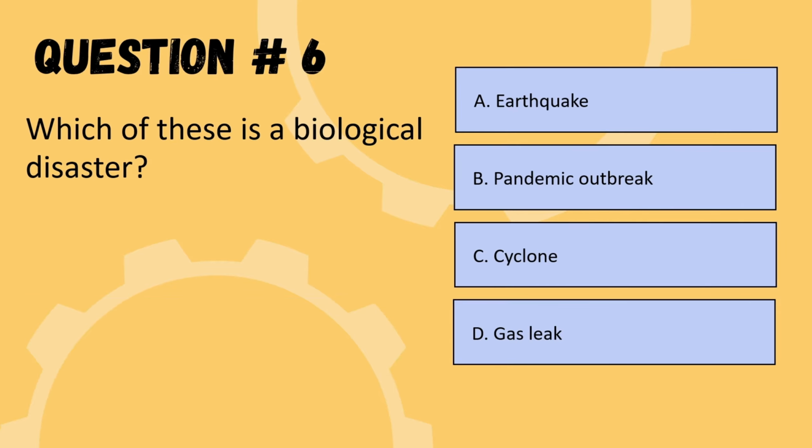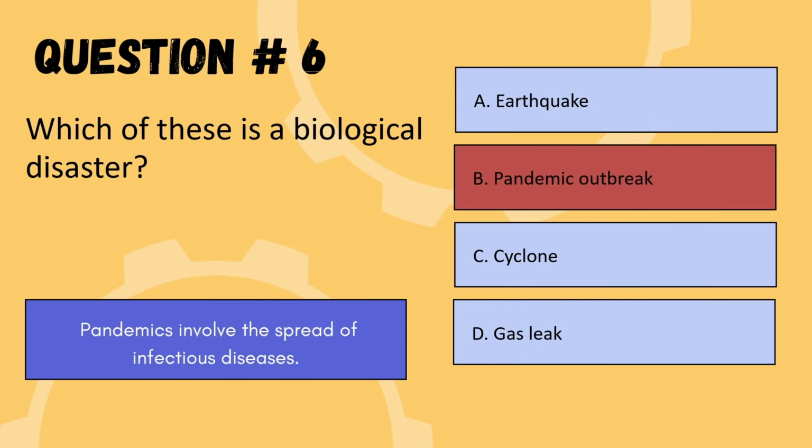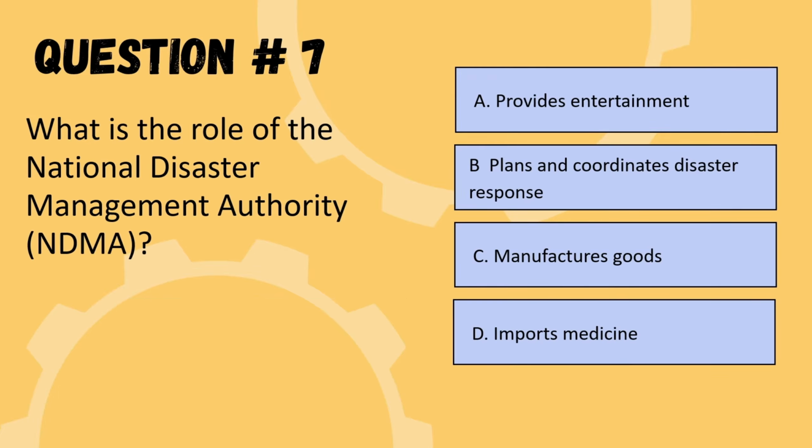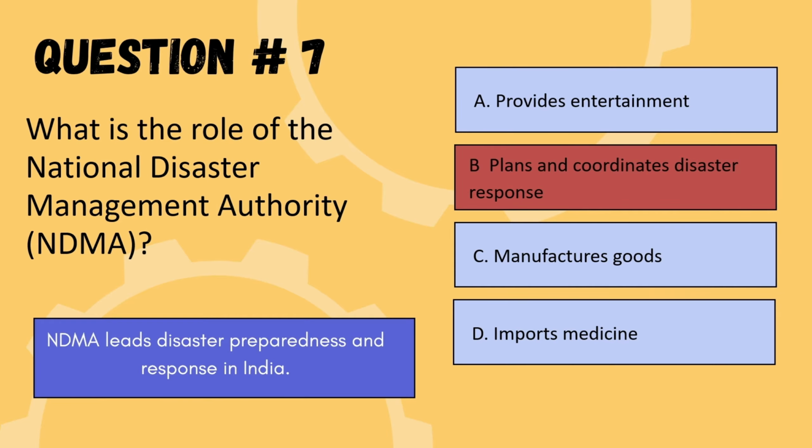Next question is which of these is a biological disaster? Options are earthquake, pandemic outbreak, cyclone, or gas leaks. So the correct option is option B, pandemic outbreak. So we are moving to the next question. Okay, the question is what is the role of National Disaster Management Authority, NDMA? The options are provide entertainment, plan and coordinate disaster response, manufacture goods or import medicines. So the correct option is option B, plan and coordinate disaster response. We are moving to the next question.